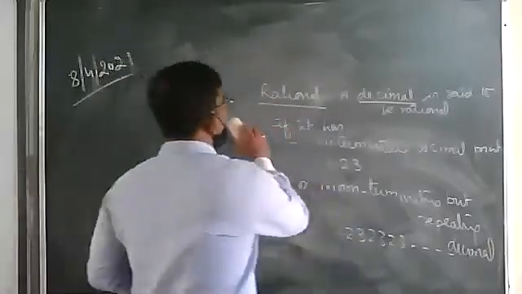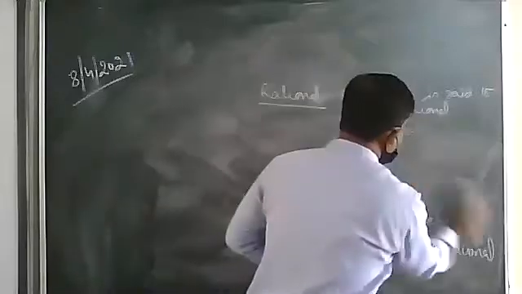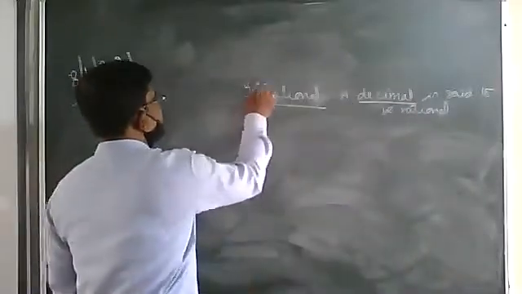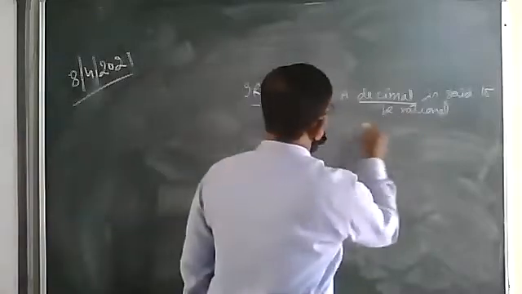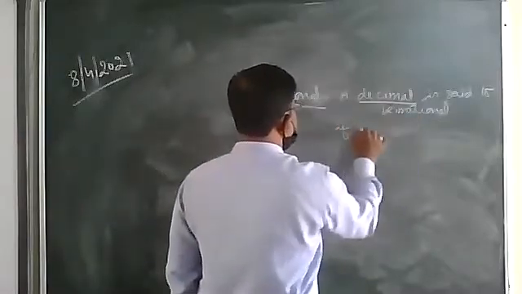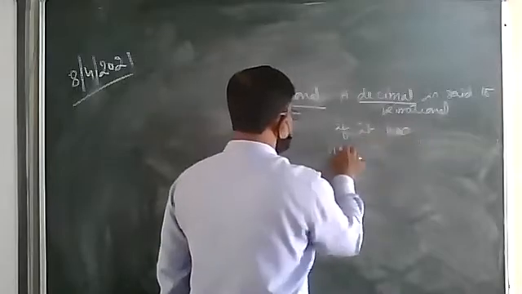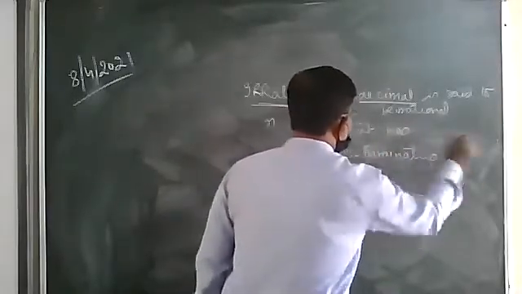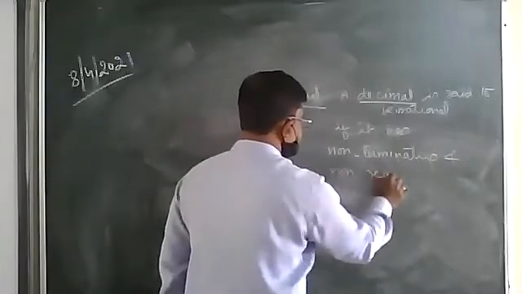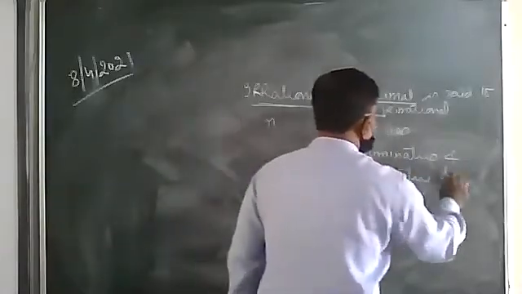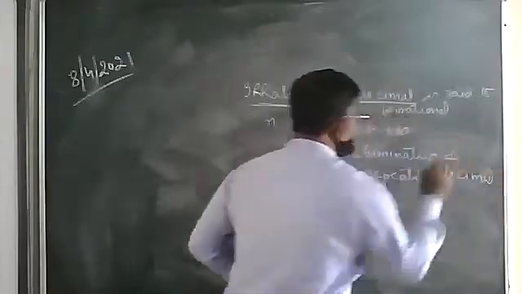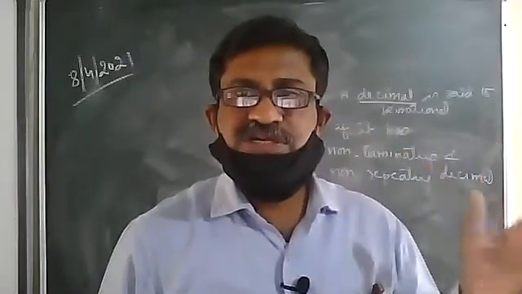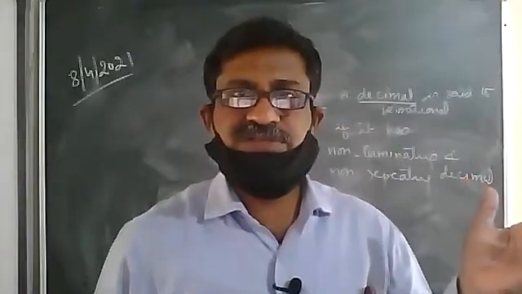We have also learned the definition of irrational number, which is not terminating and non-repeating. A number is said to be irrational if it has non-terminating and non-repeating decimal. That means the number should not terminate, the number should not repeat.